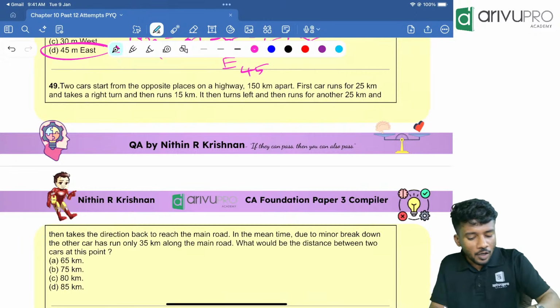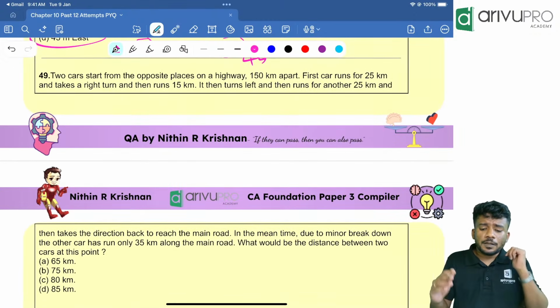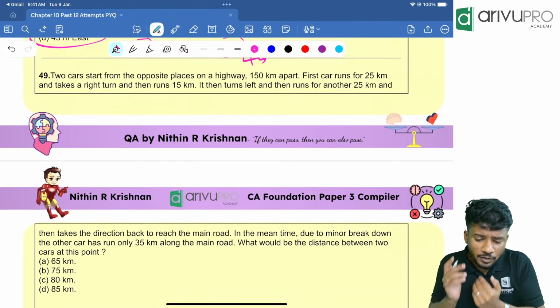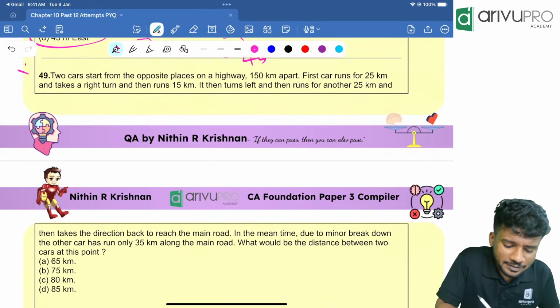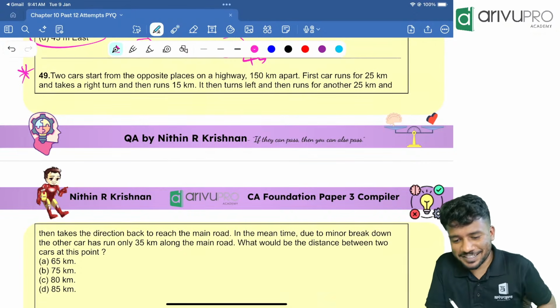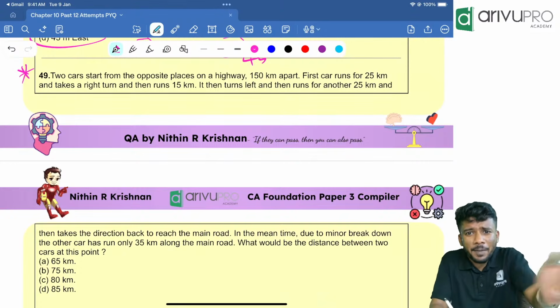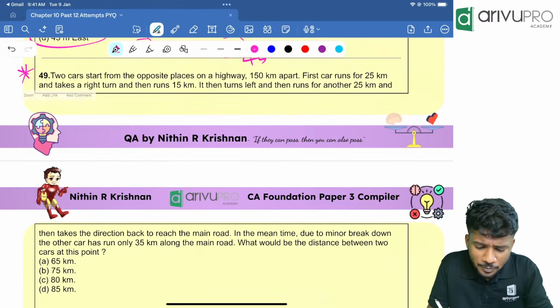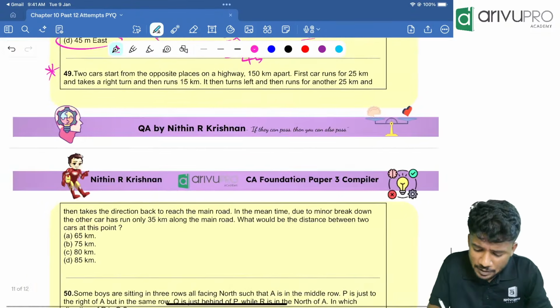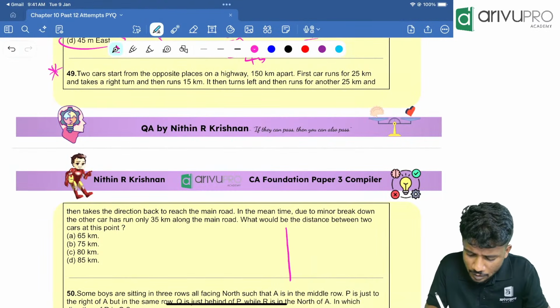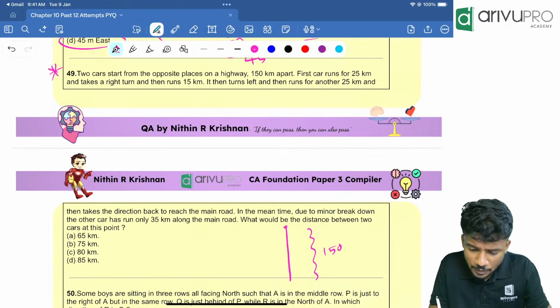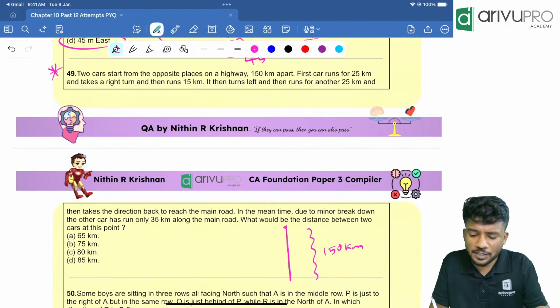Two cars start from opposite places on a highway. A similar type of question we have discussed some time back. Two cars are coming from opposite directions on a highway, 150 kilometers apart. That means what is happening now? If 2 points are there, how much is the distance between them? 150 kilometers is the distance between them.